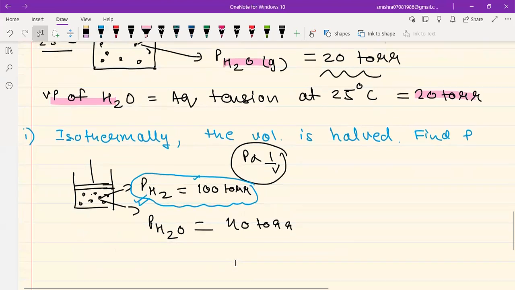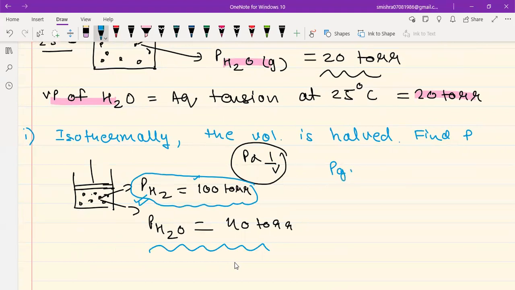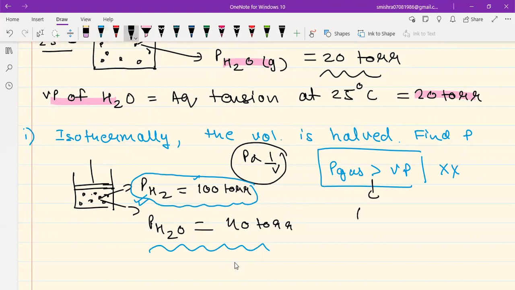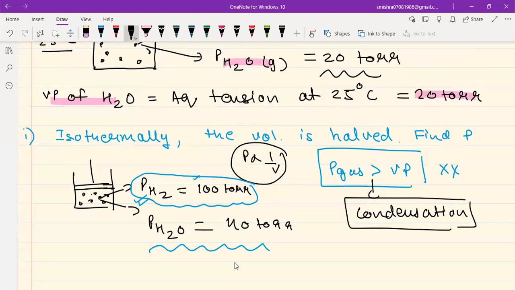Its pressure cannot be greater than the vapor pressure, because if P gas is greater than vapor pressure, then this leads to condensation. The pressure of H2O cannot be more than its vapor pressure. This will bring about condensation.